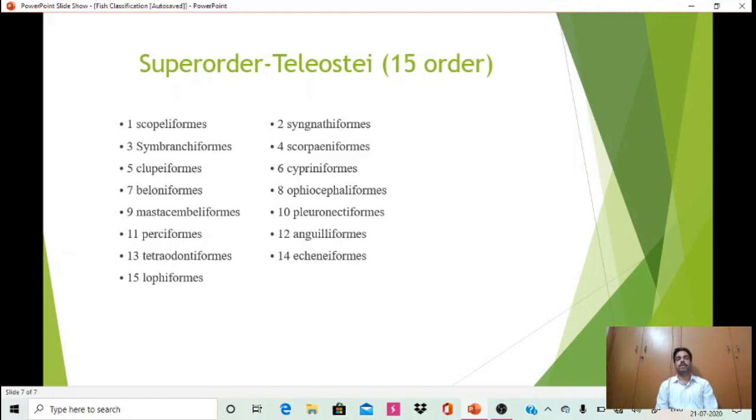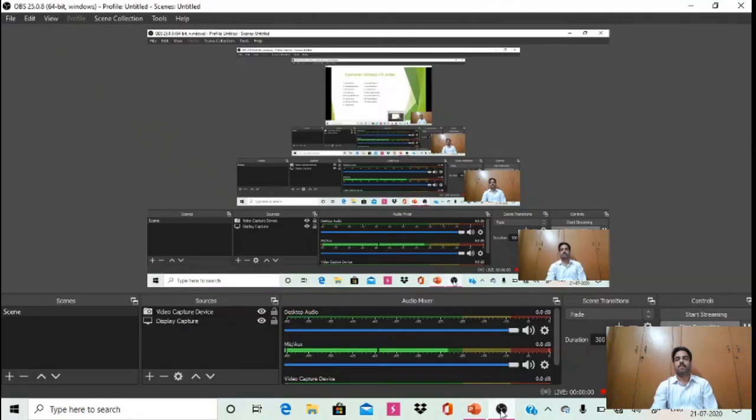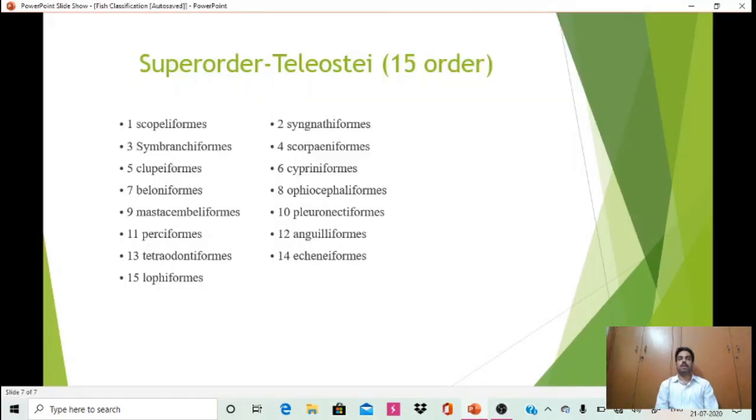Tenth, Pleuronectiformes, eleventh, Perciformes, twelfth, Anguilliformes, thirteenth, Tetraodontiformes, fourteenth, Echeneiformes, and fifteenth, Lophiiformes. So this is all about the outline classification of fishes, and thank you very much.